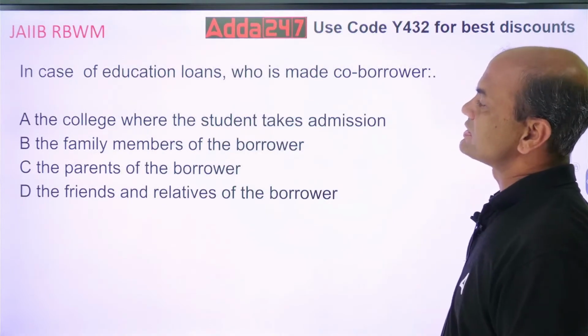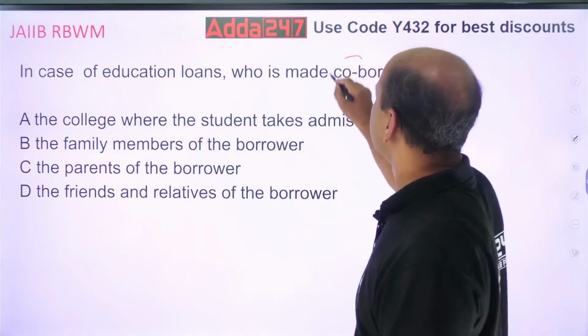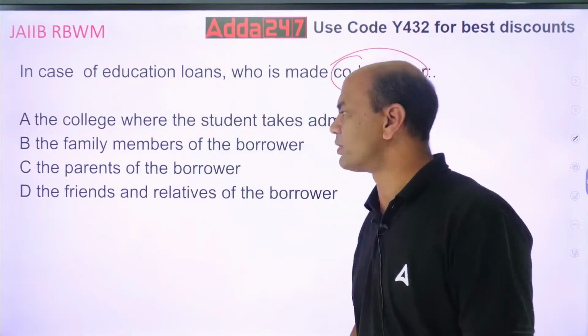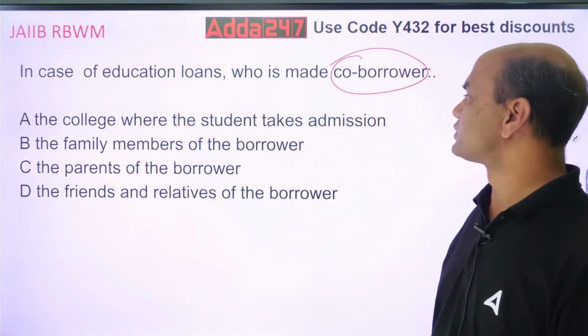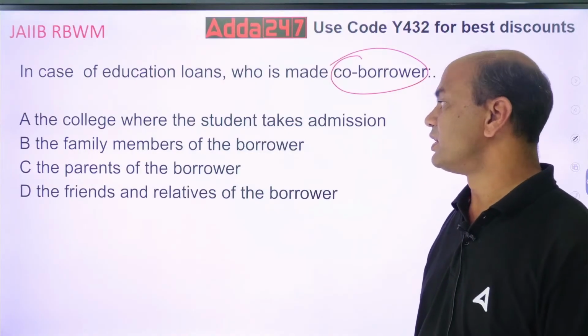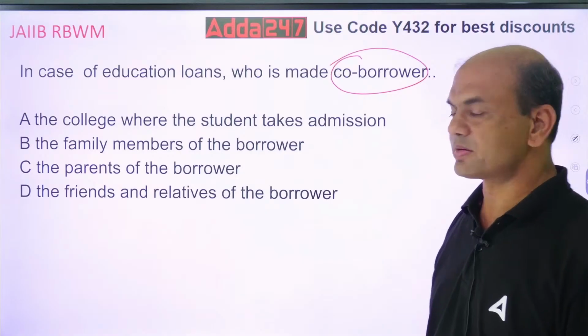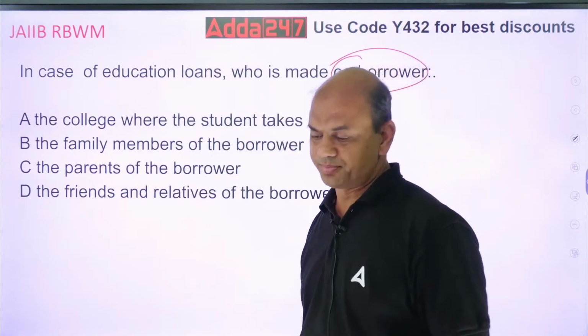In case of education loans, who is made a co-borrower? Generally, in education loans, who is made a co-borrower? The college where the student takes admission, the family members of the borrower, the parents of the borrower, the friends and relatives of the borrower. Now, this is a practical question.